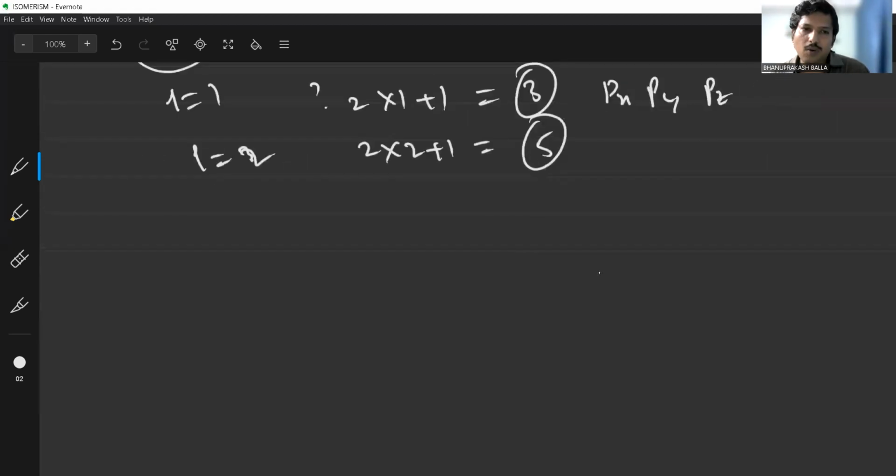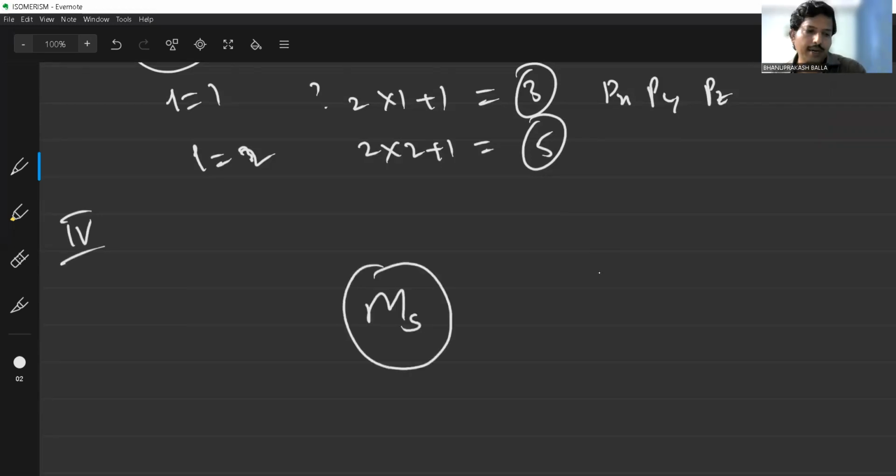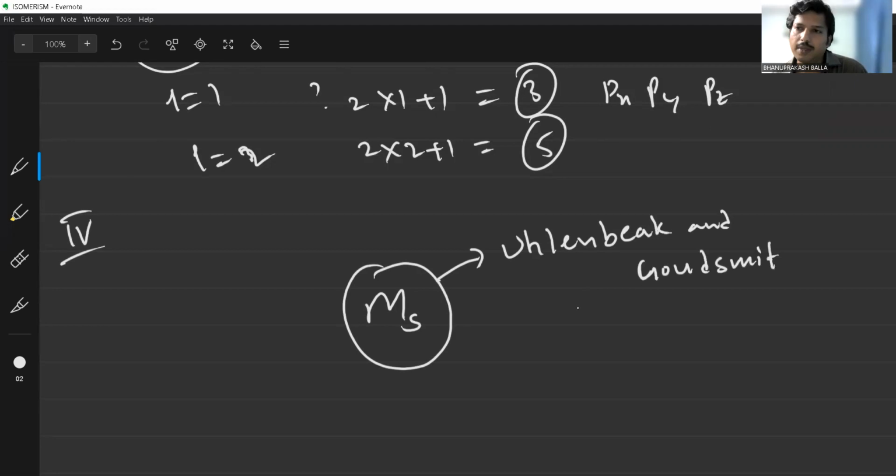The last quantum number is called the spin quantum number. It is represented by the letter ms. The spin quantum number was introduced by two scientists, Uhlenbeck and Goudsmit. Now, what is the spin quantum number? The spin quantum number has only two values: one is plus half and the other is minus half.